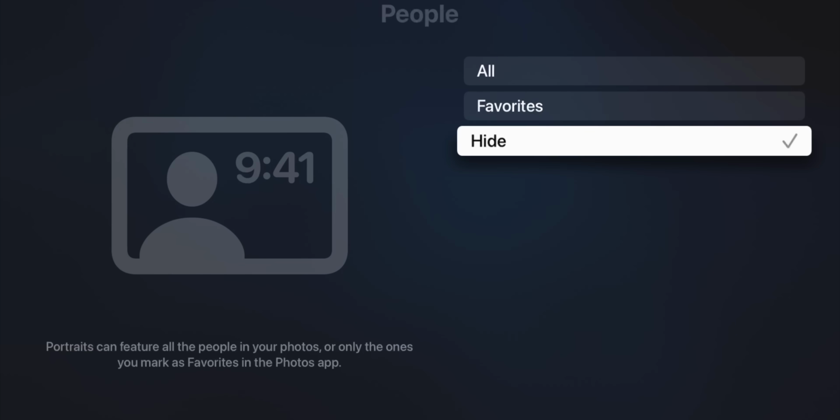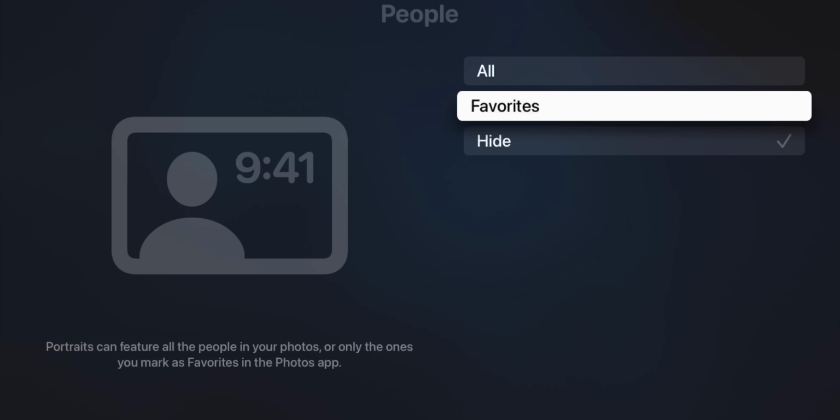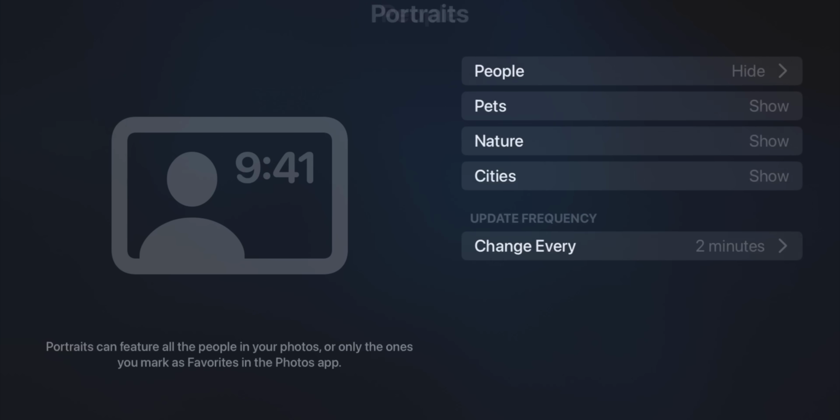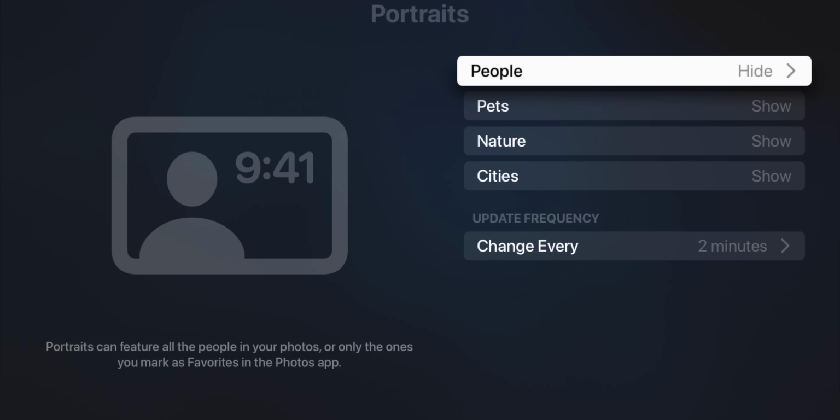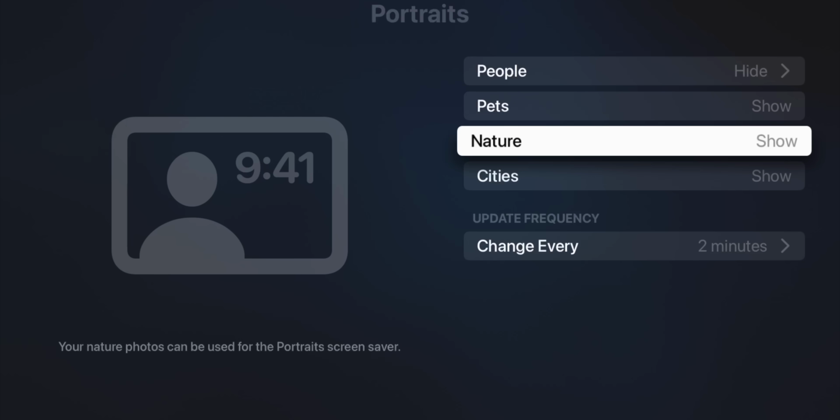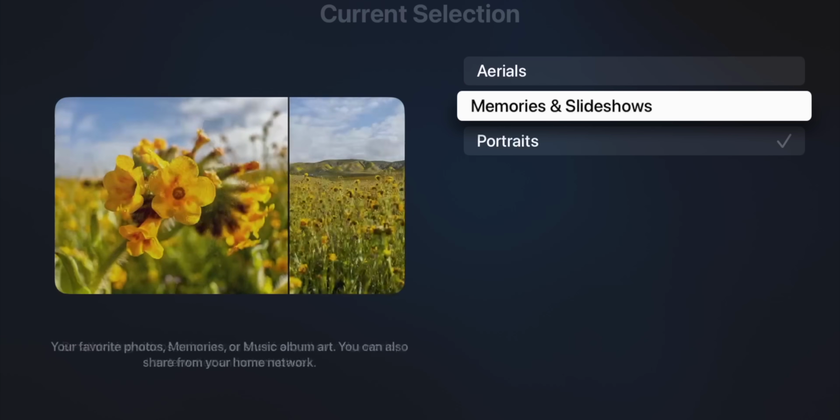And by the way, if you go into people, you can also choose to only include favorites. So if you only want to include favorite people, you can do that, or you have all, or if you just don't want to show people at all as your screensaver, you can hide that like I did. If you go into the current selection, this is where you can choose what you want to be there by default, and you can see the little description down there as well.